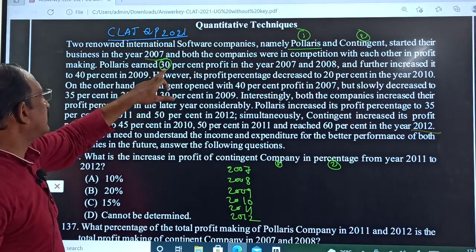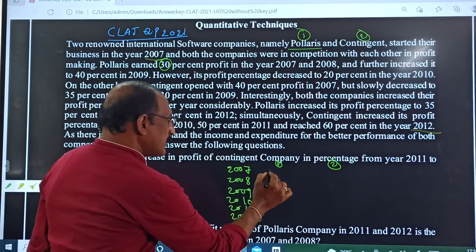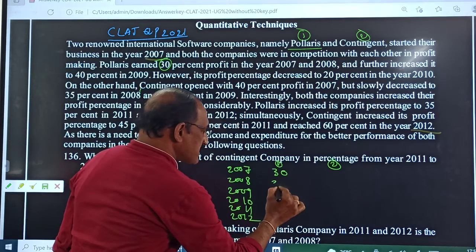First company Polaris earned 30% profit in 2007 and 2008, and the same in the next year.